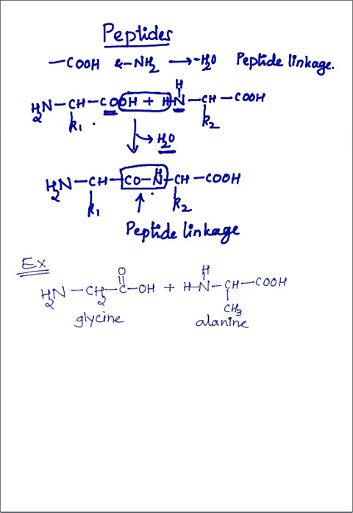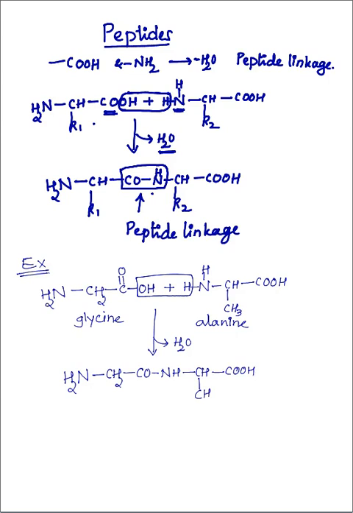When glycine and alanine react, in between these two a mole of water is removed. So minus H2O is removed here, and the remaining two amino acids are joined: NH2 CH2 CO NH CH COOH CH3. So this is now a peptide, and this is the peptide linkage. The first amino acid here is glycine.